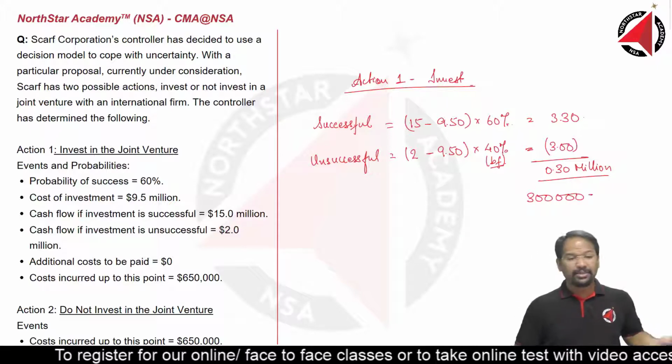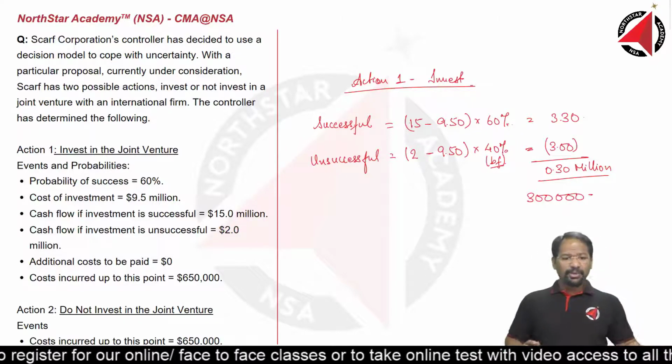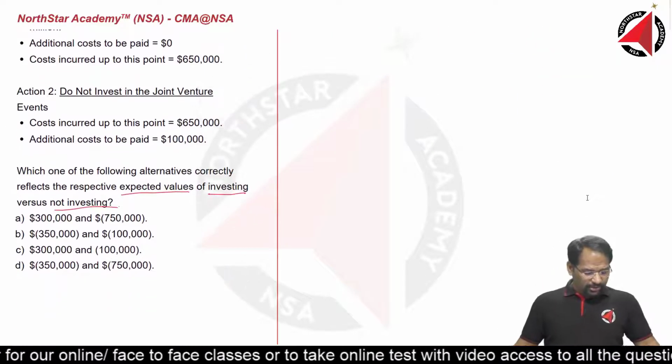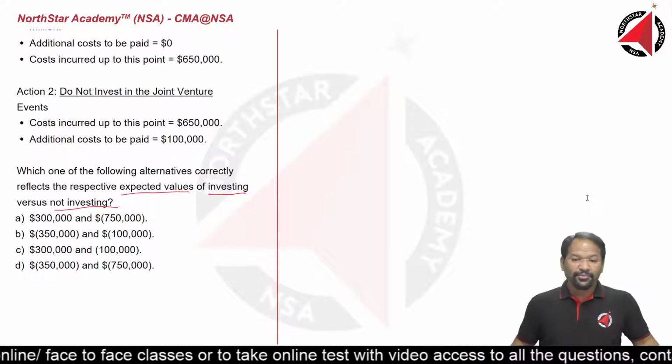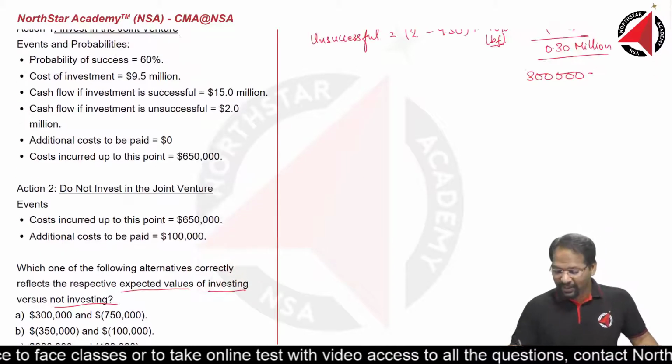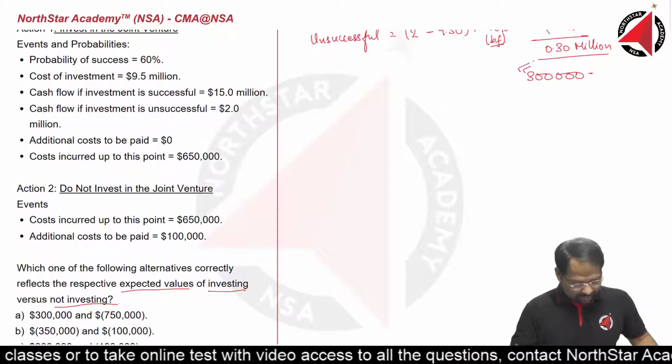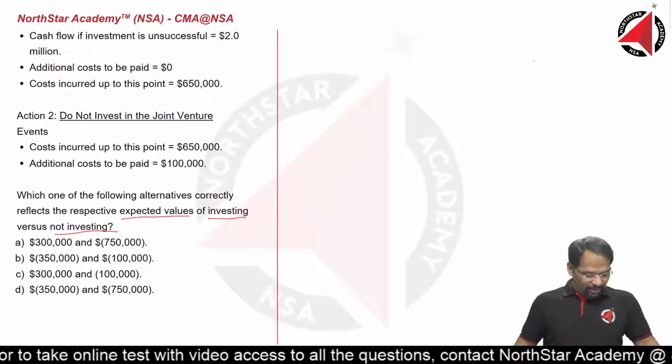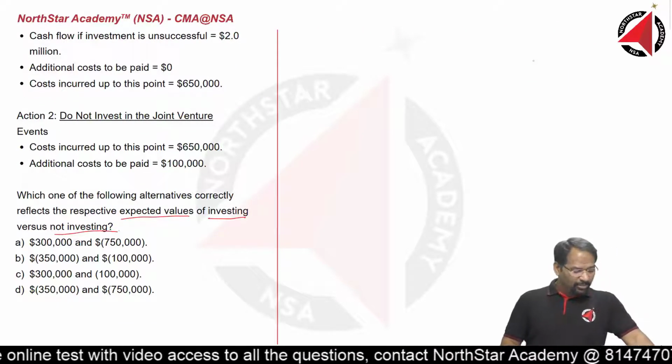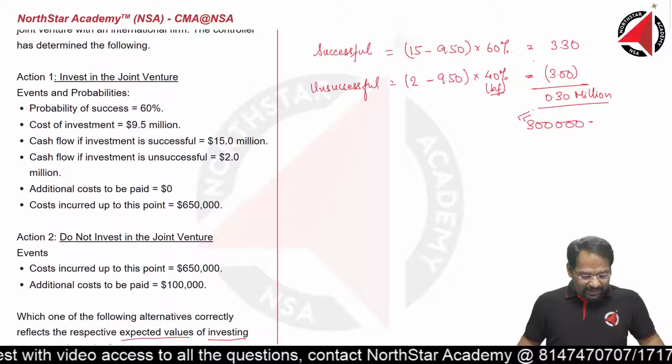Why did we multiply and make it a full number? Because if you look at the options, they are given as full amounts. So 300,000. So our correct option could be A or C. Why not B and D? Let's look at any further information.